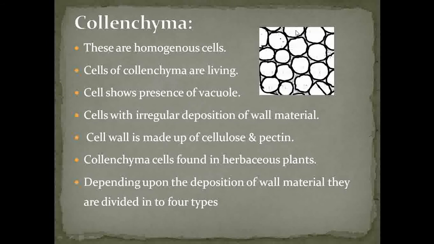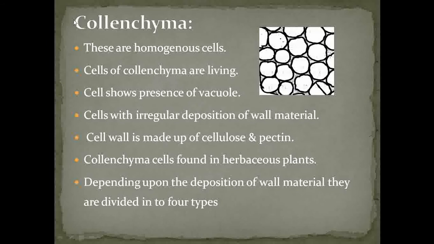If we observe the structure, we see that again the cells are circular. If we compare the collenchyma with the parenchyma, the cell wall of collenchyma is somewhat thicker than the parenchymatous cell. These collenchyma cells are also living ones. They show presence of vacuoles, and the cell wall shows a thick deposition of cellulose and pectin.